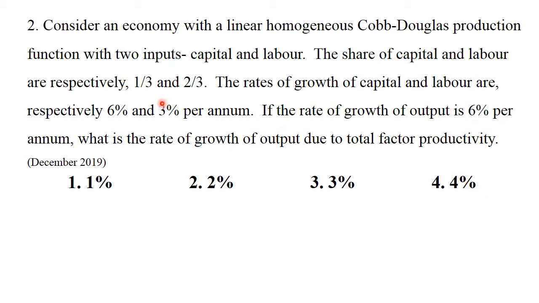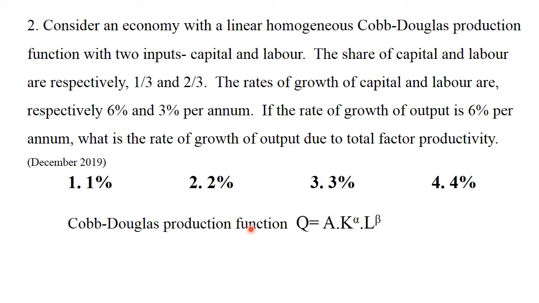Here in this question, the Cobb-Douglas production function is given. The shares of capital and labor are given as 1/3 and 2/3. The rates of growth of capital and labor are given as 6% and 3%. The rate of growth of output is 6%. We have to find the total factor productivity. The Cobb-Douglas production function is Q equals A into K raised to alpha into L raised to beta. The share of capital is alpha and the share of labor is beta.